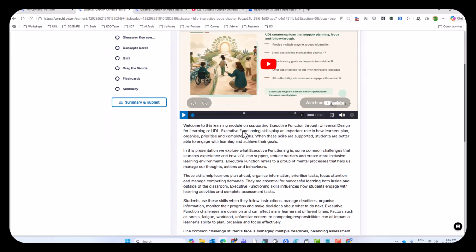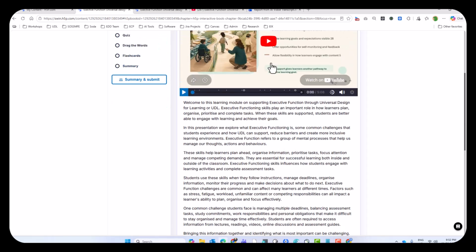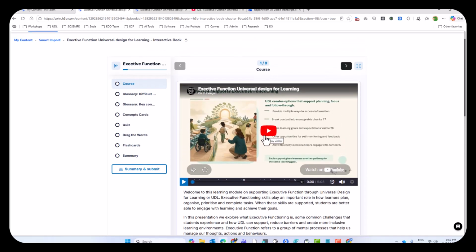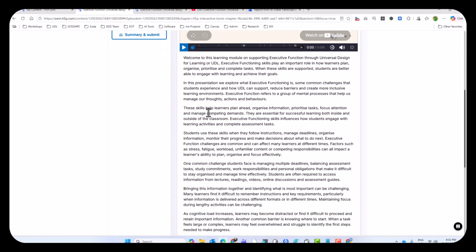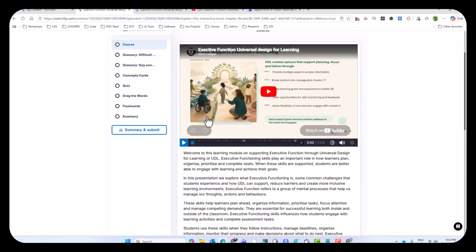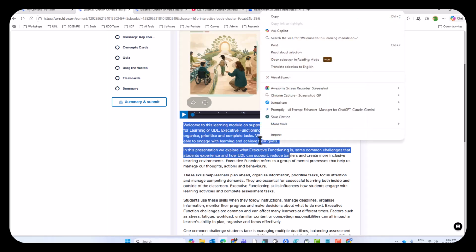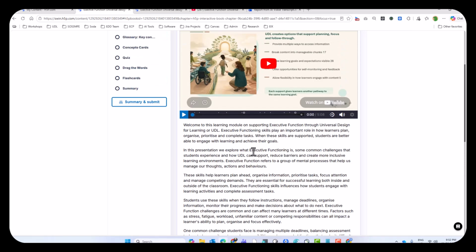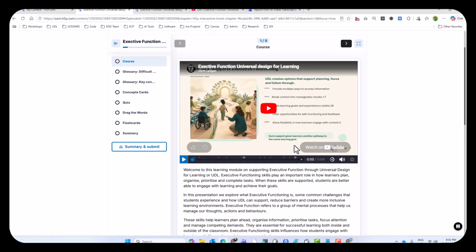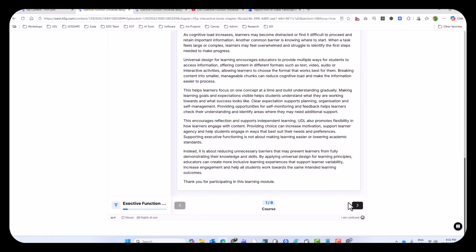It's designed in a way very consistently with the video, so they can watch the video, and the video will have transcripts if they choose to turn it on. They've got all the text there, they can read that as well. They could get their read aloud tool and read out loud as well. So they've got the full experience, which is what I love, multiple ways of engaging with the content. And then they can go next.